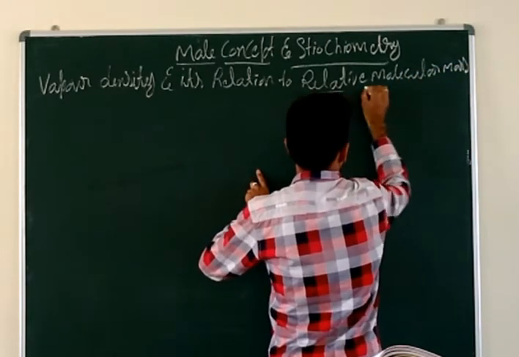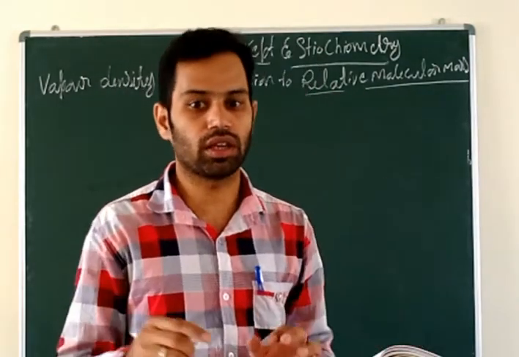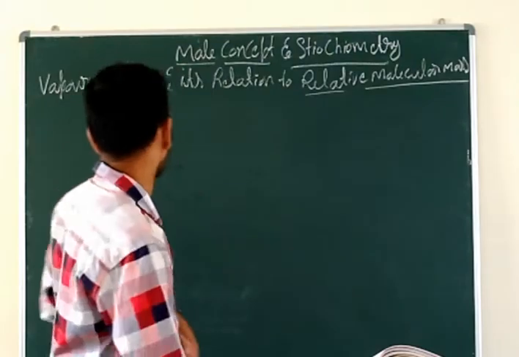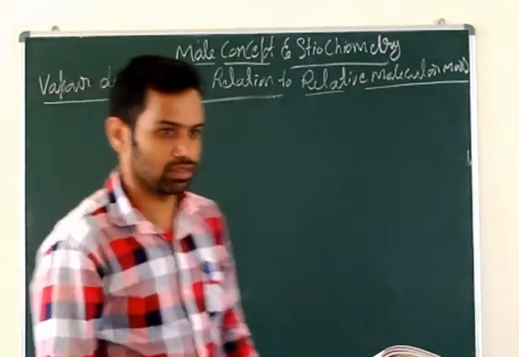Relative molecular mass, that you learned in 9th standard. Previous year in the 9th standard you learned about the relative molecular mass. Now coming to the point of vapor density and its relation to relative molecular mass.